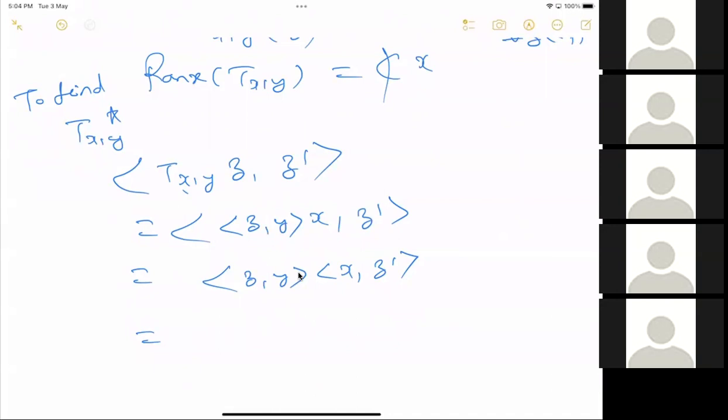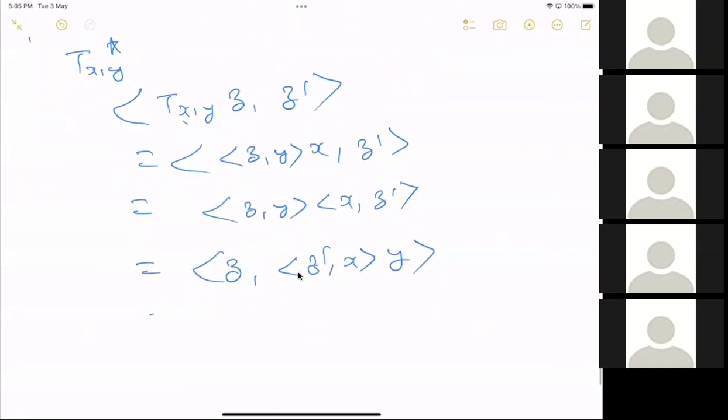Since the second variable in the inner product is conjugate linear, I have to take z prime with x times y. Now this is equal to the inner product of z with T_yx of z prime. I haven't done anything, I've just used the definition. So this is true for all z prime in H.